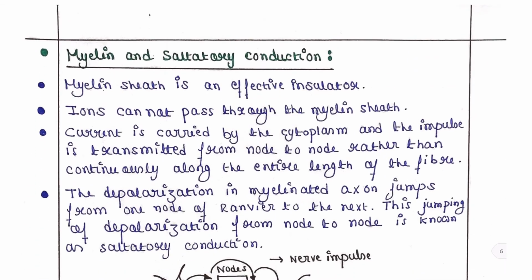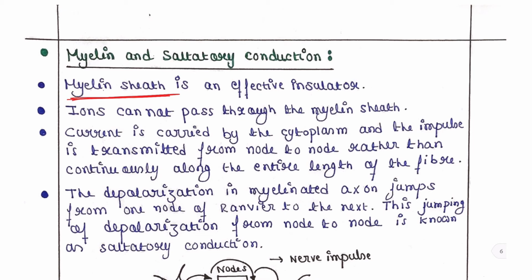Next is myelin and saltatory conduction. The myelin sheath is an effective insulator, as we know. It contains lipids, that's why it is the insulating agent. Ions cannot pass through the myelin sheath.